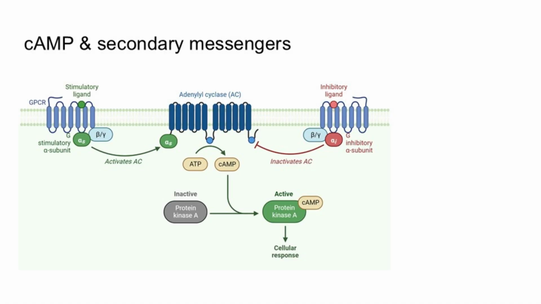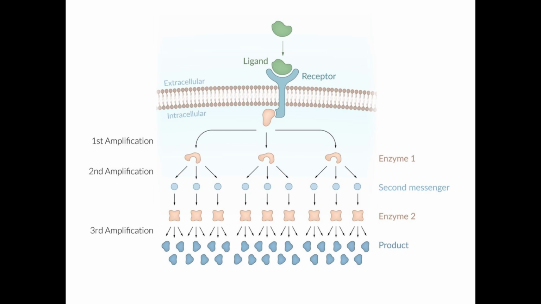Again, the original ligand binds to the receptor protein, resulting in the phosphorylation of the G protein. ATP is modified into cAMP, and that triggers a cell response. Many cAMP molecules can be produced while the original ligand remains bound with the receptor protein. And this is how a secondary messenger can amplify the effects of a single ligand molecule.